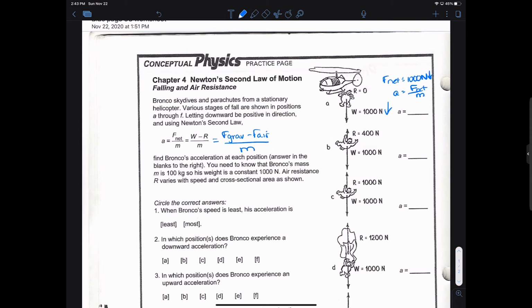So we've got 1,000 divided by 100, so we've got 10 meters per second squared down. For B, looking at his net here, we get 600 newtons down. So now we take 600 divided by 100, and we get 6 meters per second squared down.